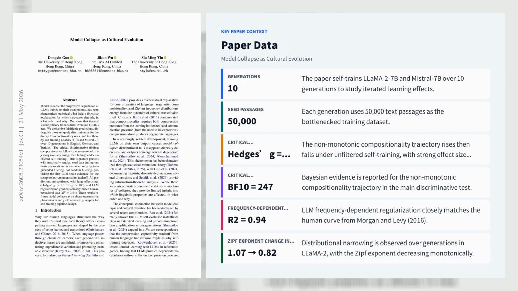A dimension-specific loss order emerges as well. Pragmatic constructions disappear before morphological ones, which disappear before core syntactic constructions, with entrenchment frequency correlating with survival generation at r equals 0.73. Overall, the study reframes model collapse as a compression-communication trade-off and suggests that self-training pipelines need task-grounded verification, not random subsampling, to preserve linguistic structure.